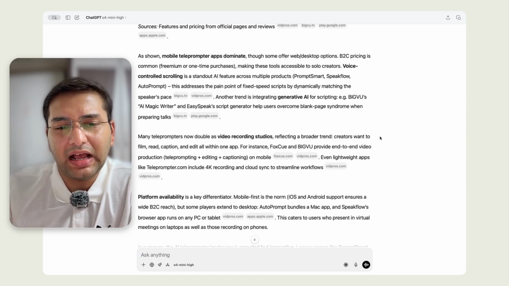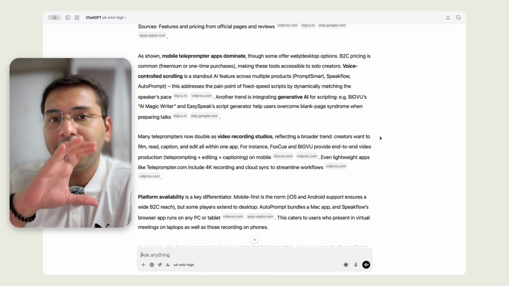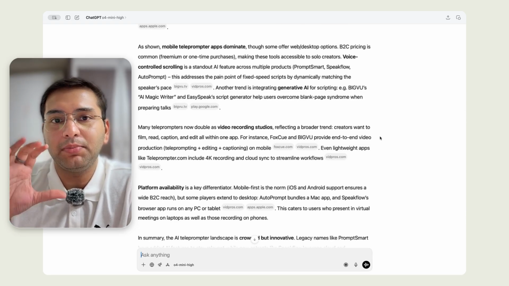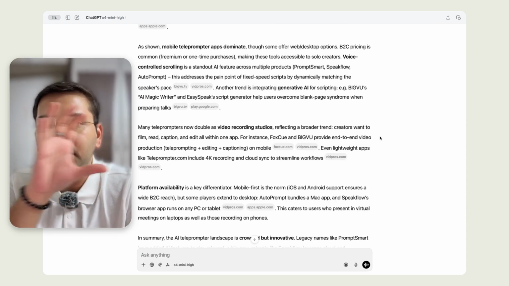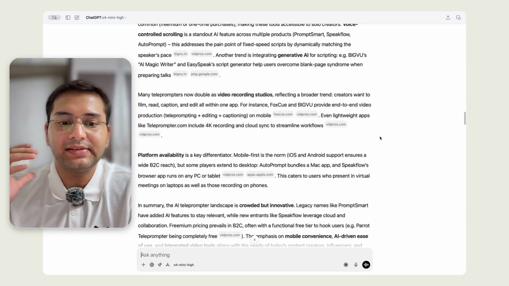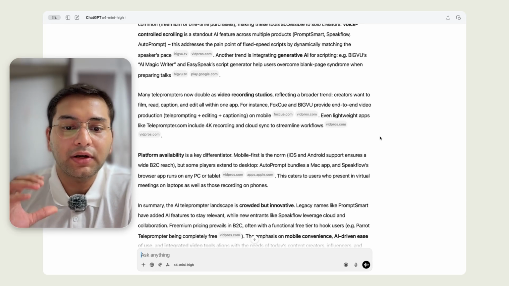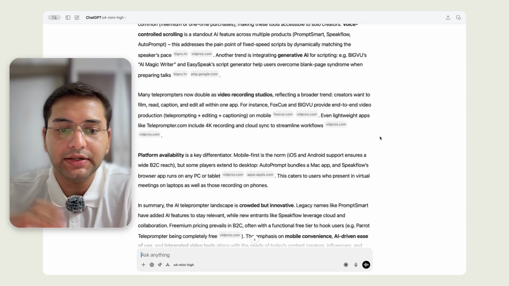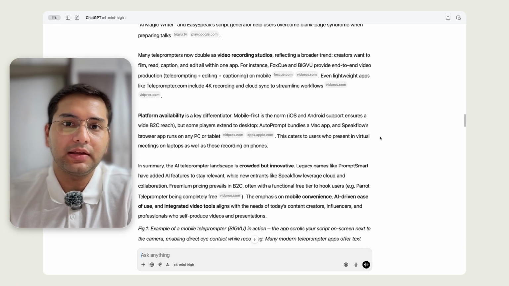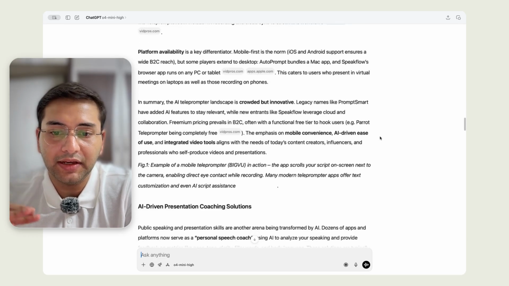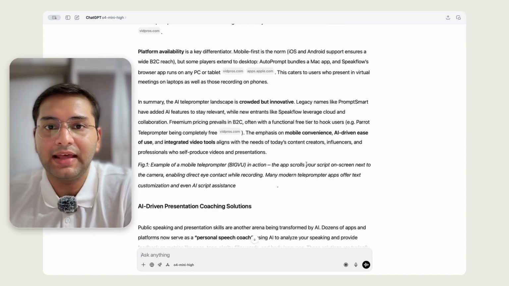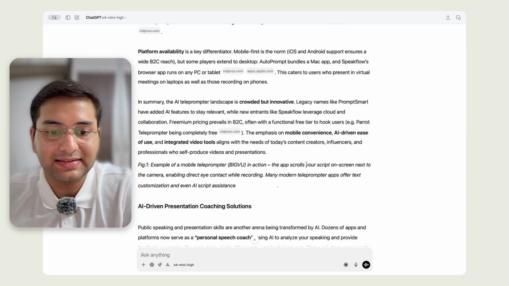Then it gives me a textual summary of the overall AI teleprompter tool landscape. It talks at a very high level about some of the projects, some of the common core features, and how they work at an enterprise level versus at a B2C level. What can be some of the key differentiators if I get into the space? On a very high level, it says this is a crowded space, but if I can be innovative, with some emphasis on mobile convenience, AI-driven use cases, and integrated video tools, I might get some edge.